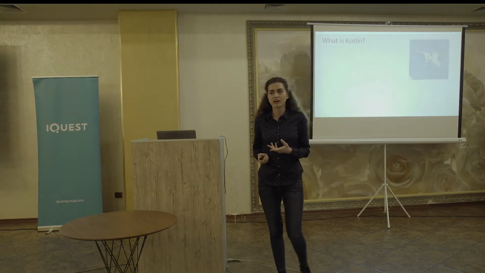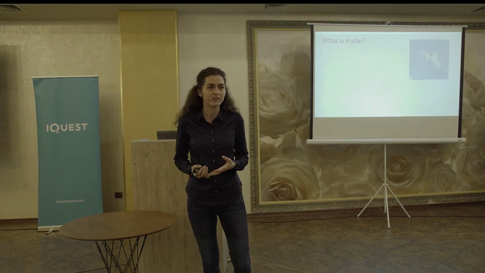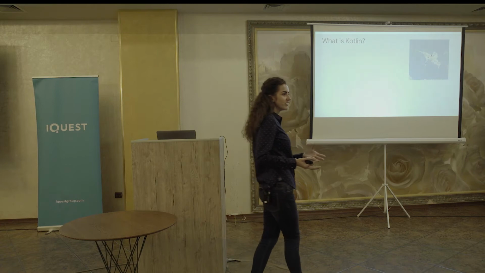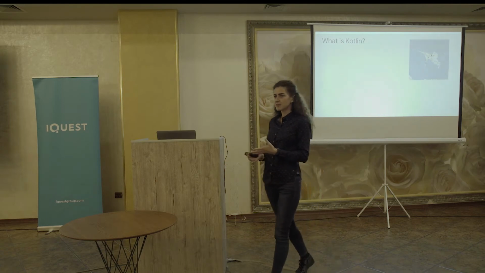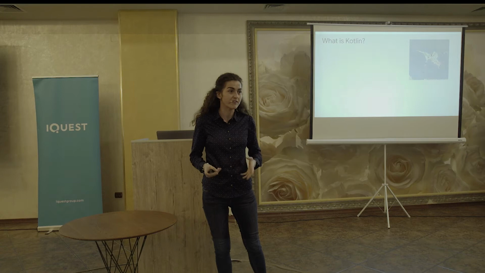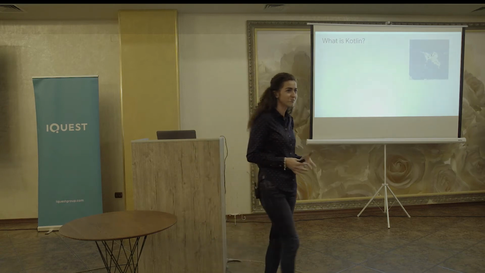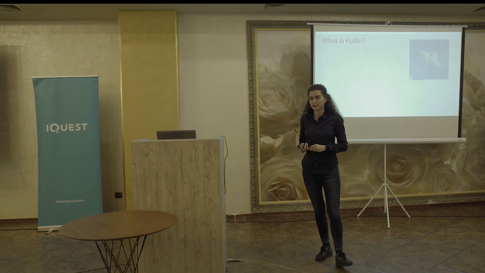Actually, Kotlin is a Russian island located near St. Petersburg in the Baltic Sea. And what do you think exists in St. Petersburg? In St. Petersburg, there is the R&D center of JetBrains, and Kotlin is made by JetBrains. So this is from where they took the name of the language.